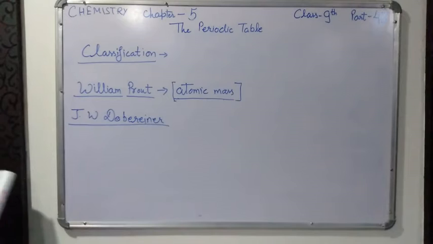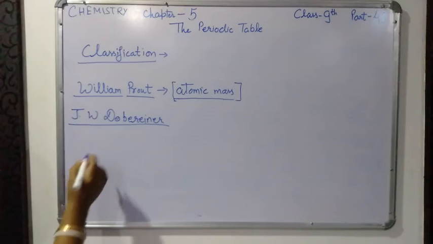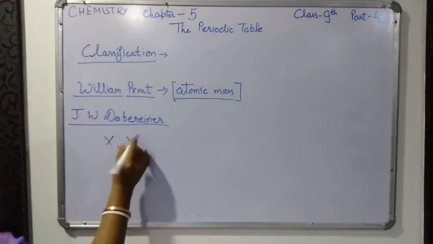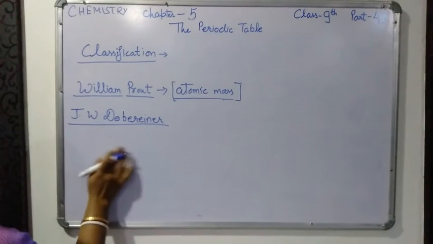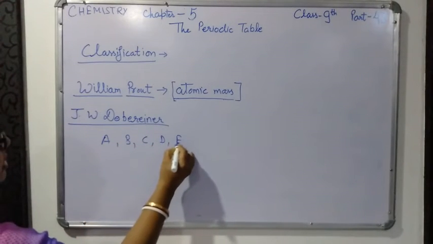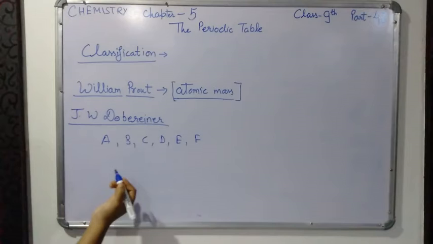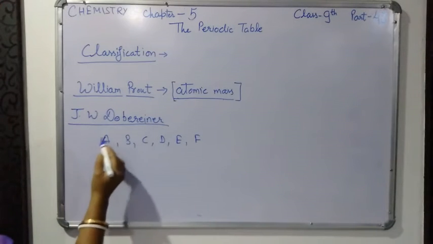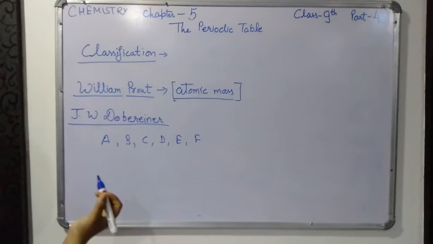J.W. Dobereiner, a German chemist, observed that certain elements displayed similar properties and they could be placed in groups of 3 elements each. Suppose so many elements are there, A, B, C, D, E, F. He observed that some of the elements have the same or similar properties.